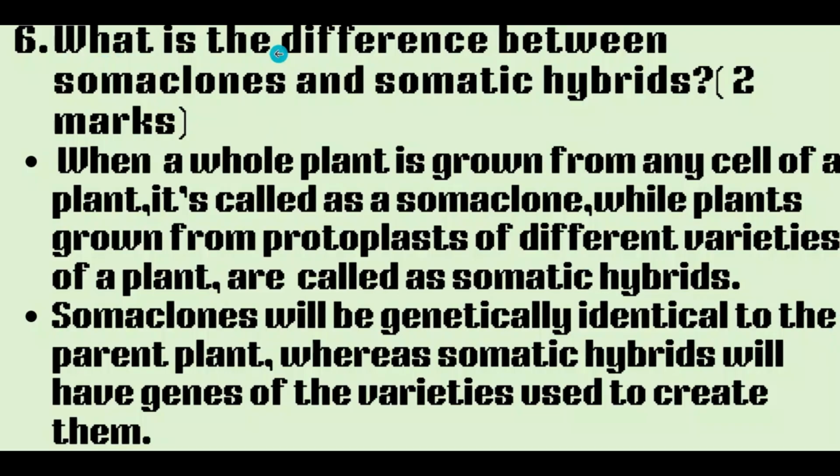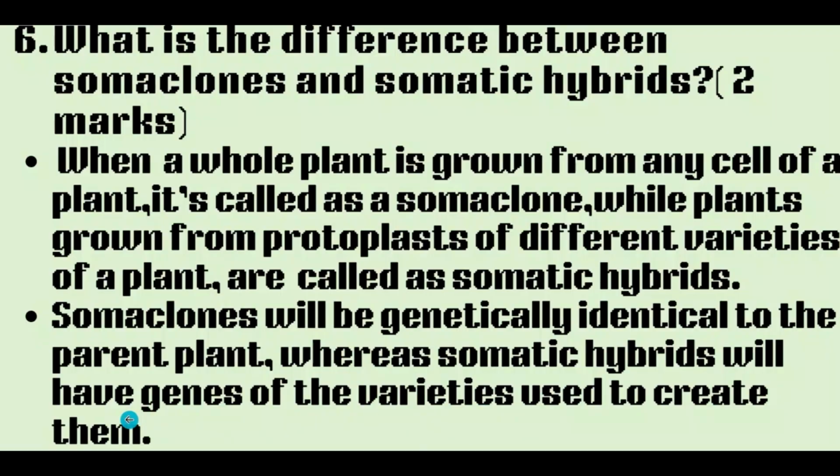Next question is, what is the difference between somaclones and somatic hybrids? It carries 2 marks. Answer will be, when a whole plant is grown from any cell of a plant, it's called as somaclone. While plants grown from protoplasts of different varieties of a plant are called as somatic hybrids. Somaclones will be genetically identical to the parent plant, whereas somatic hybrids will have genes of the varieties used to create them.